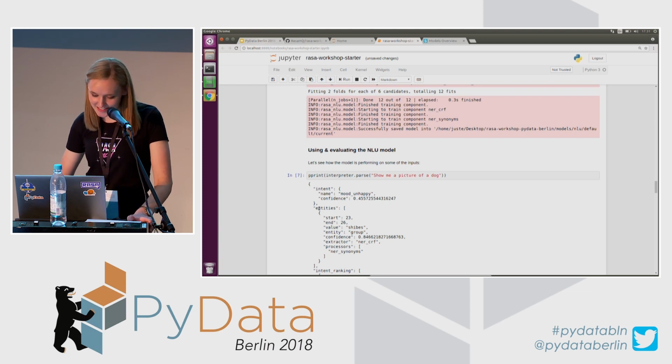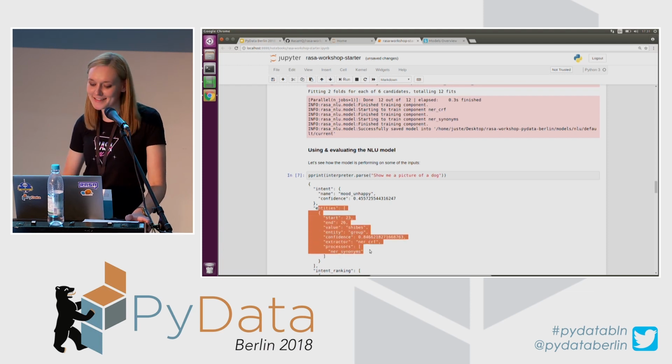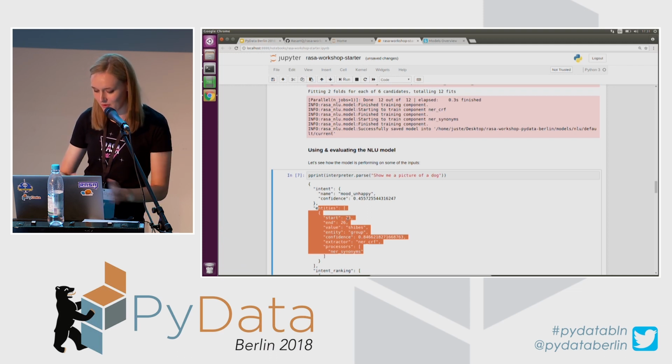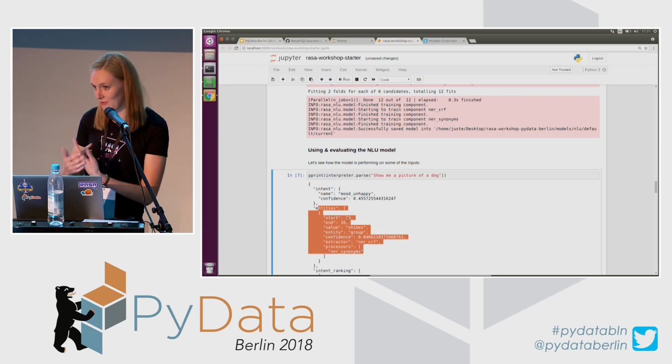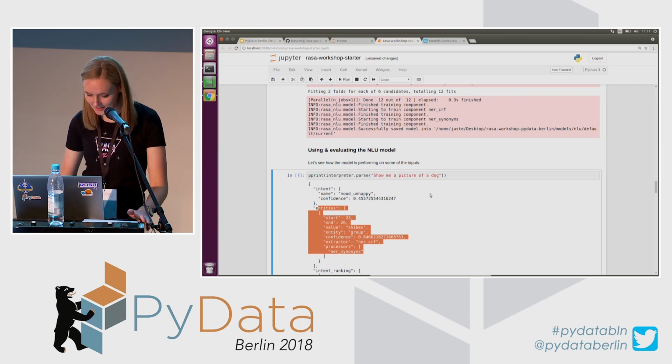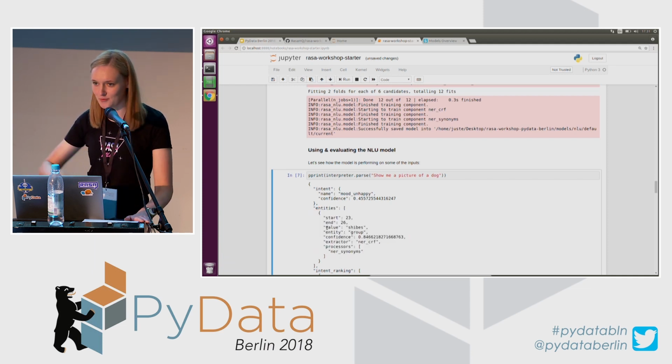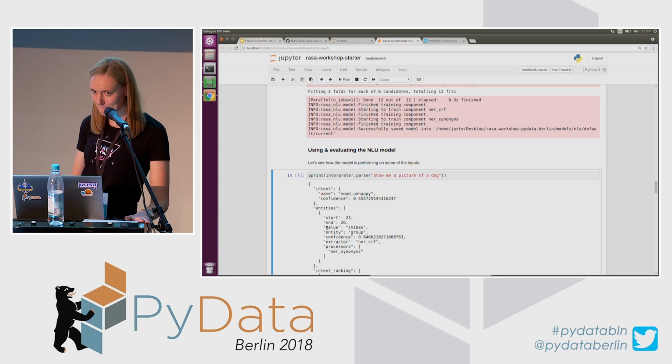And we can see an entity. I will explain why it is Shibas instead of some kind of dog group. It is for an API. But basically, this is an entity which should be a dog, because you can also see that start and end symbols are from 23 to 26, so it's three characters. So it's definitely a dog extracted as an entity, and it just has a value which I assigned in my training examples for this synonym.